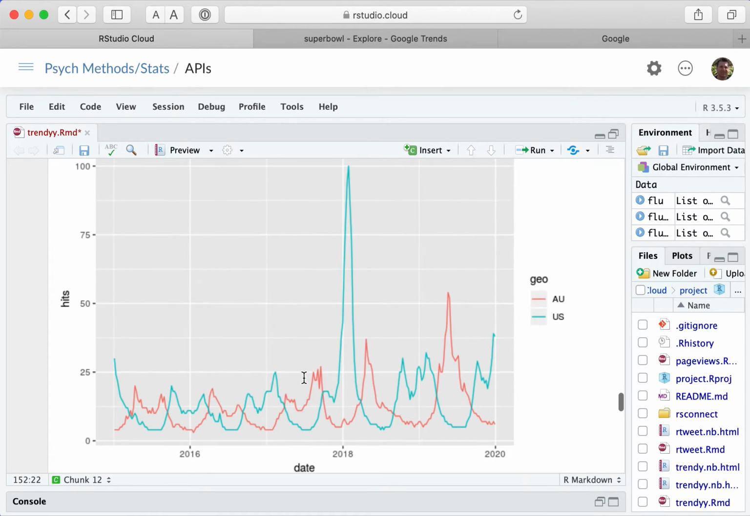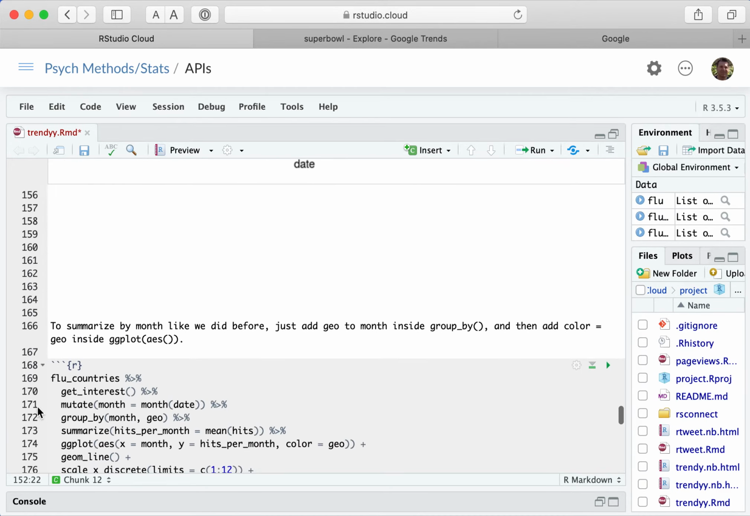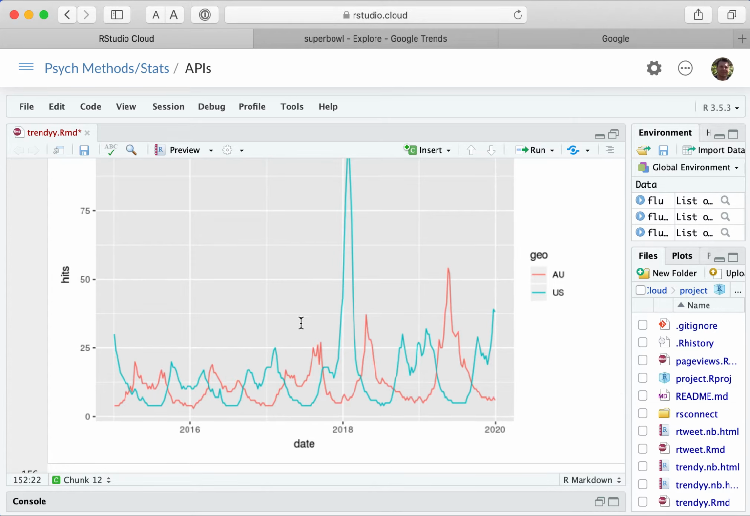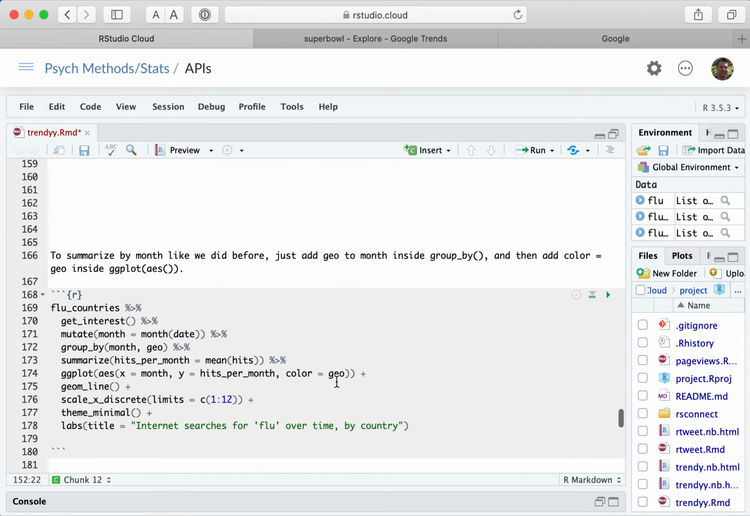Okay, so there you can see, it's a little hard to tell. There's that big spike, it was in the US, but it looks like they're kind of opposite one another, right? When the US is high, the Australia is low, and vice versa. But to get a better picture of this, to see if US and Australia are opposites, it might be easier if we looked just across the months in general instead of separating them by years, kind of like we did before.